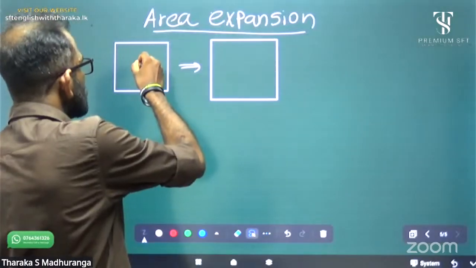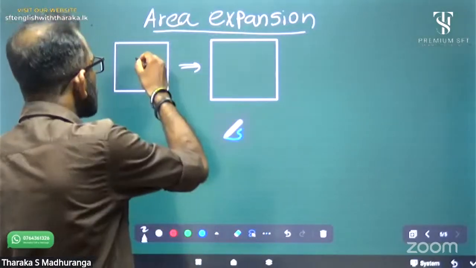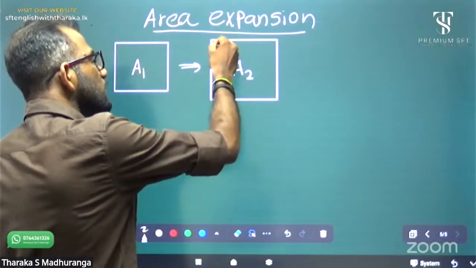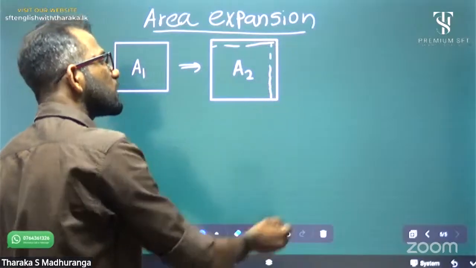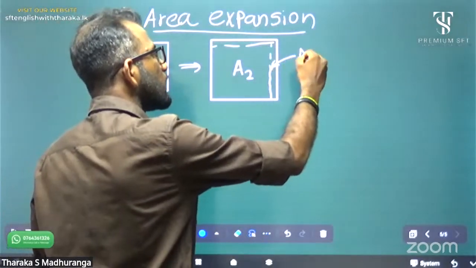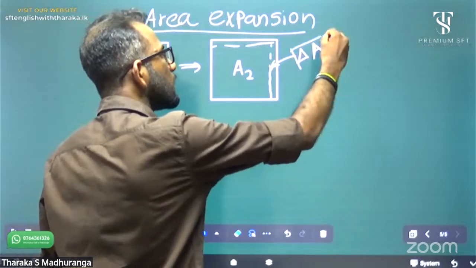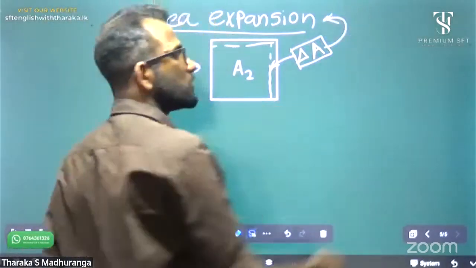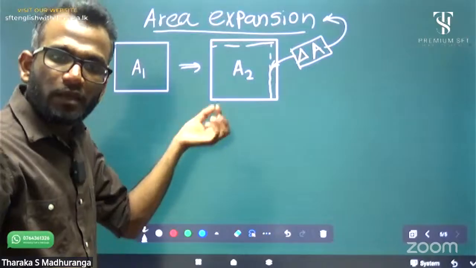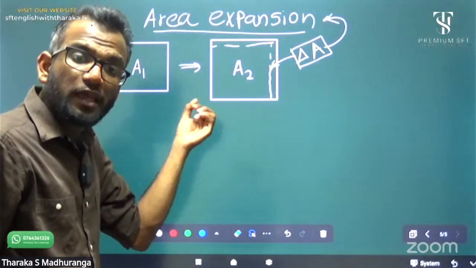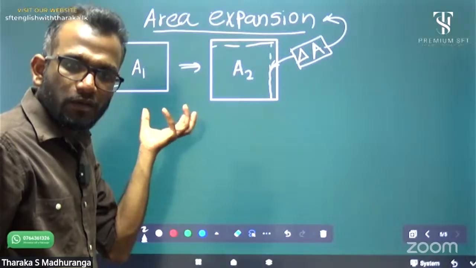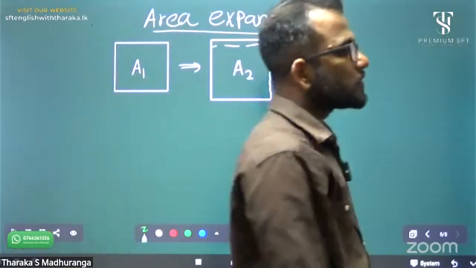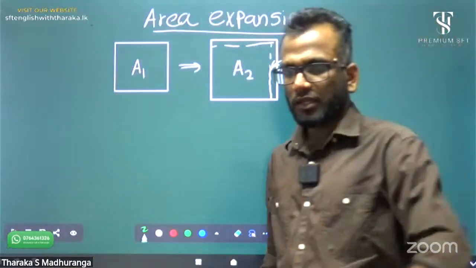The initial area we call A1 and the final area we call A2. The increase in area we call delta A, the area difference. This area difference is the area expansion, the same as linear expansion: the amount of area increase due to temperature. Good?